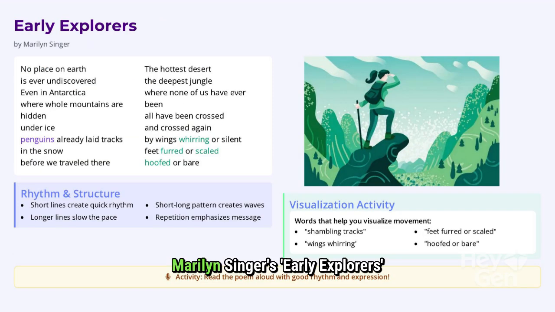horizons. Marilyn Singer's Early Explorers highlights that no place is truly undiscovered. Even Antarctica, with hidden mountains, has been traversed by penguins. The poem's rhythm varies with short and long lines, creating waves and emphasizing the message. Visualize movement through phrases like wings whirring and feet furred or scaled.